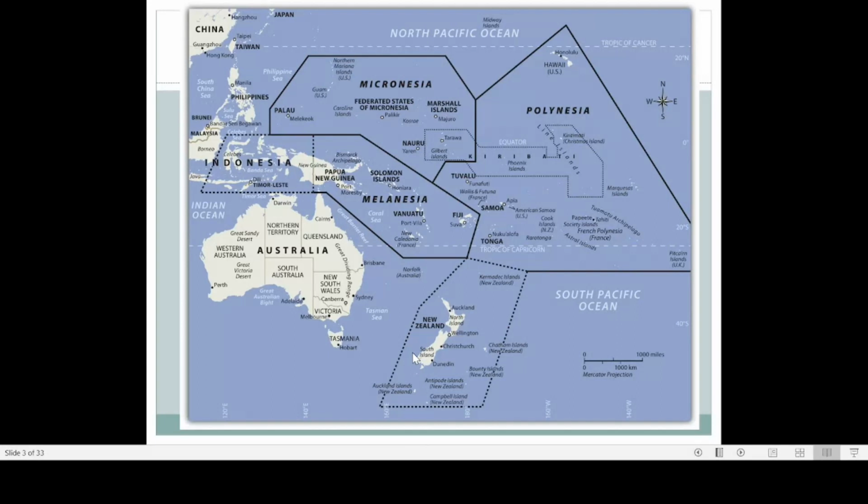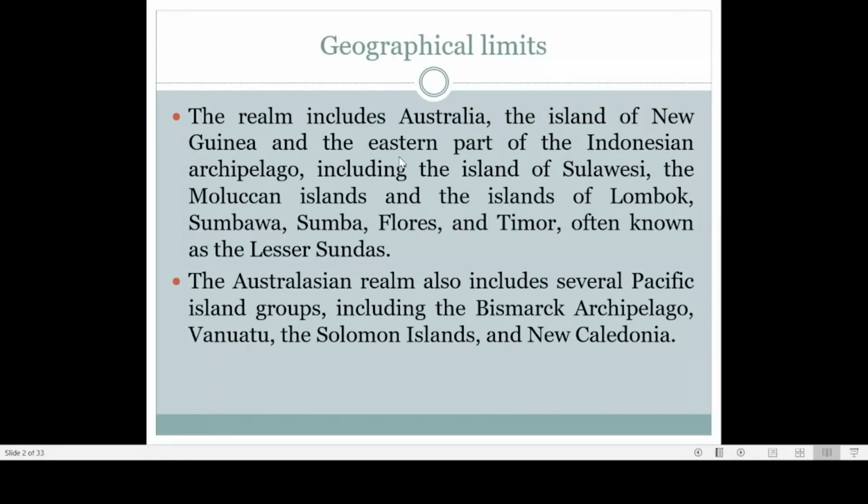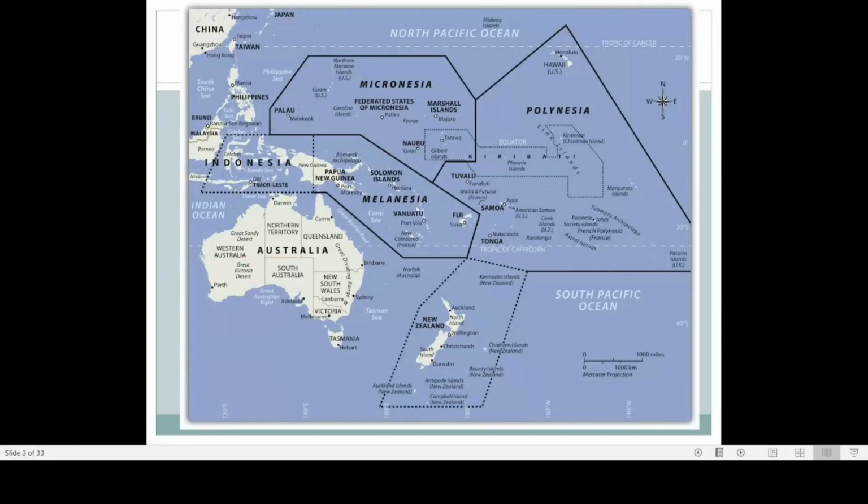Then another region included in the Australian realm is the eastern part of the Indonesian archipelago, especially the island of Sulawesi and the Moluccas Islands, and the islands of Lombok, Sumbawa, Sumba, Flores and Timor, which are sometimes known as the Lesser Sundas. In addition to Australia and New Guinea, you can see several other smaller islands here.